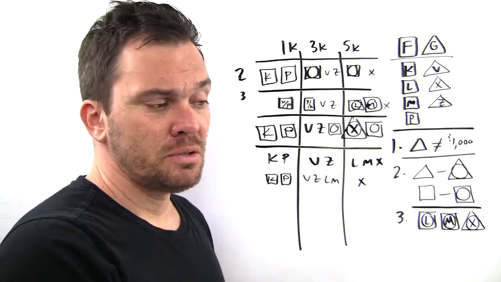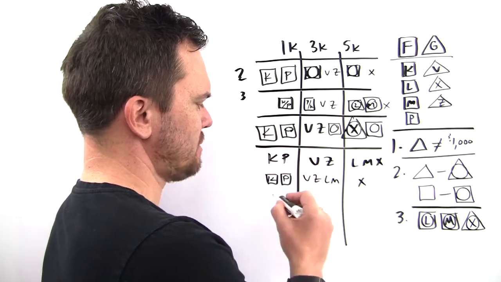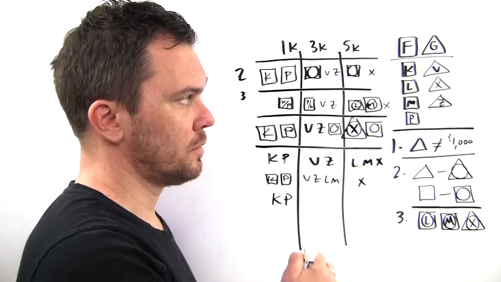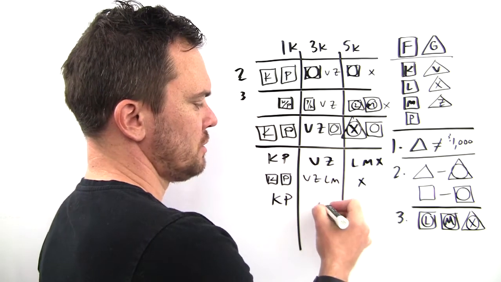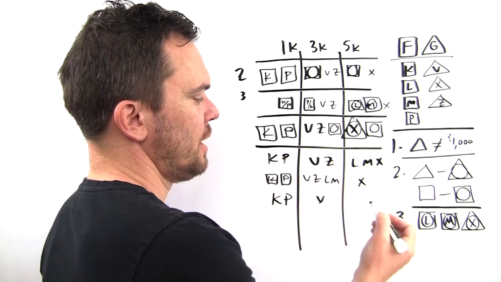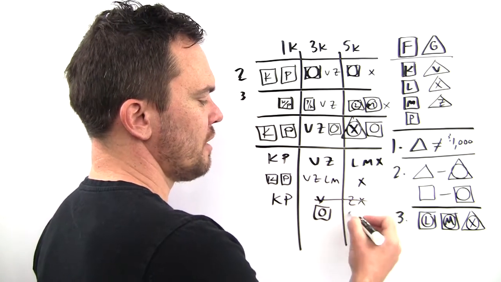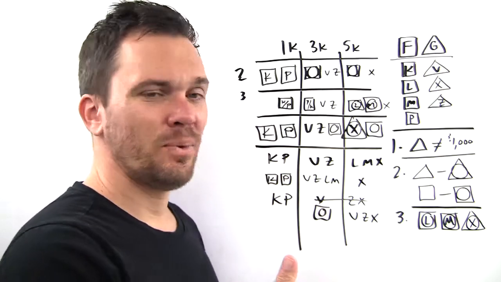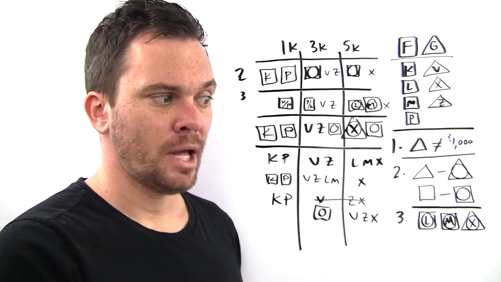And finally, for answer choice B, why can't you do more $1,000s than $3,000s? Well, the most $1,000s we can get are K and P, right? Because we can't put any triangles there. And now if we want more here, then we only get one person here. Who is that one person? Let's make it V. Now Z is over here with X. Can't make it V. All right, let's make it our circled square. Now V and Z are both over here with X, and that won't work. And that is the way it is when an answer is false. It just forces you to break rules. You can't make it work. And that's this first game.